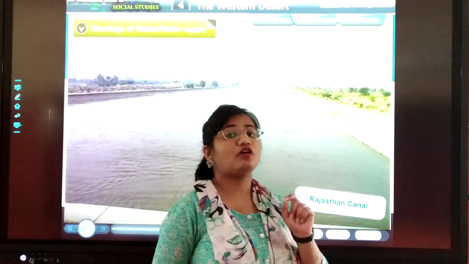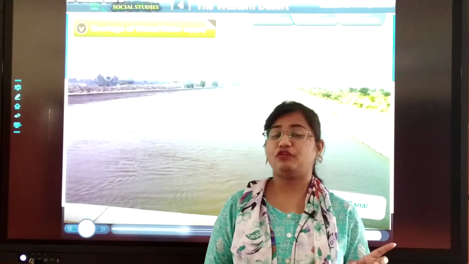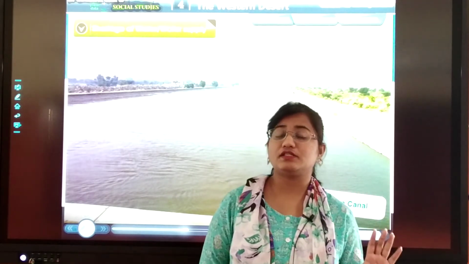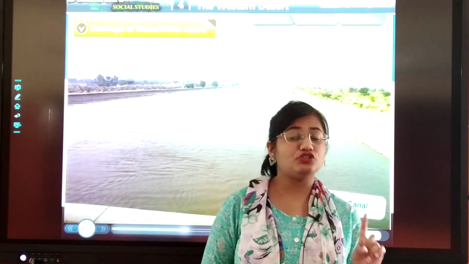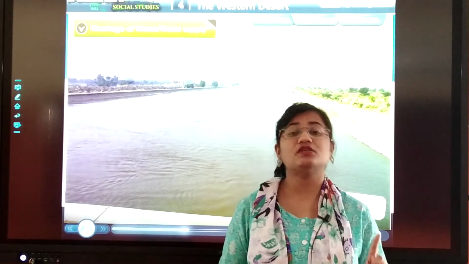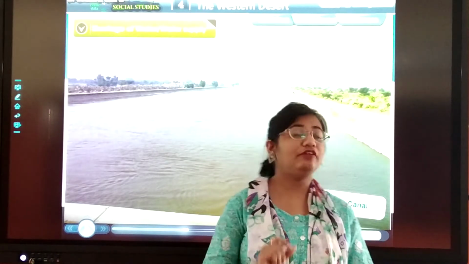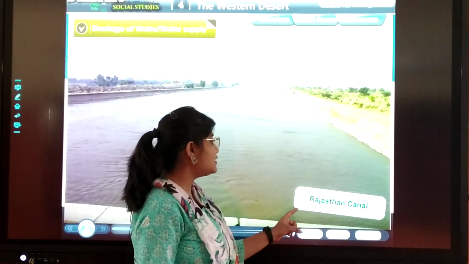So, because of the scarcity of the rainfall, there is a scarcity of water as well. But now, with the help of Satluj river and its tributaries, water is supplied with the help of Rajasthan Canal.